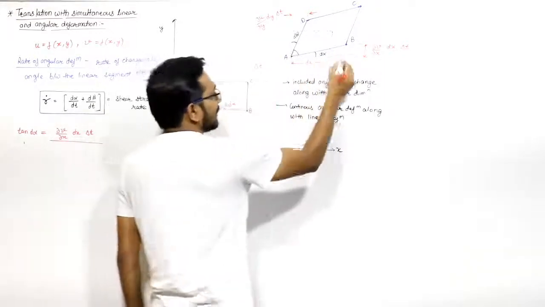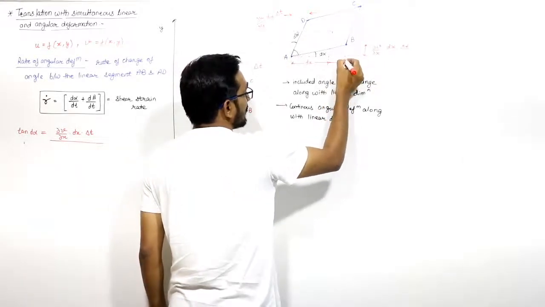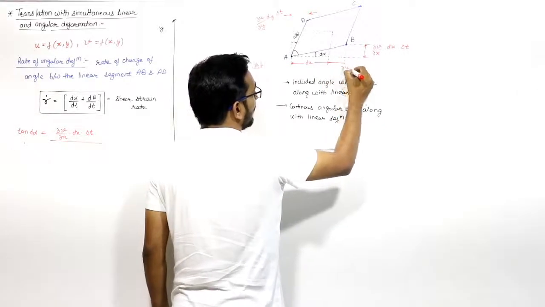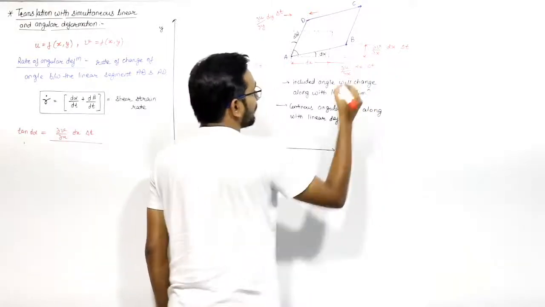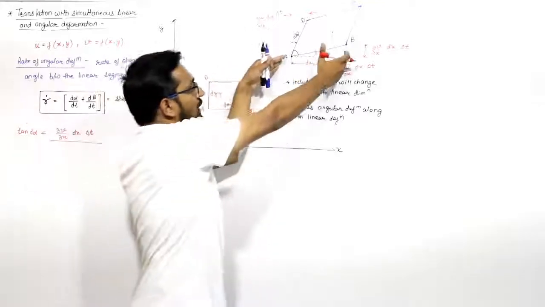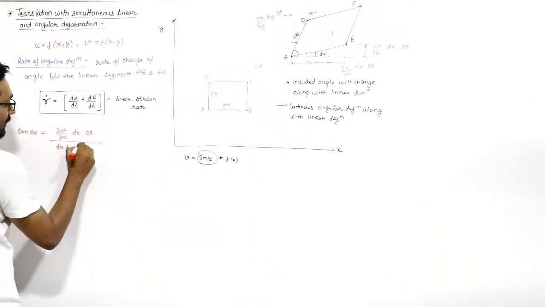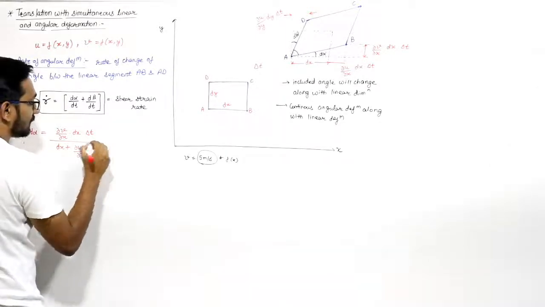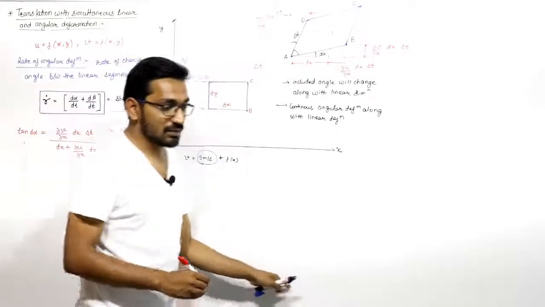And how much is the other part? It is del u by del x into dx into delta t. So the total distance will be dx plus del u by del x into dx into delta t.